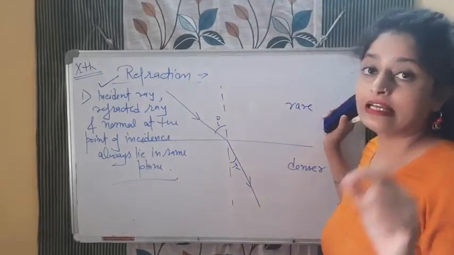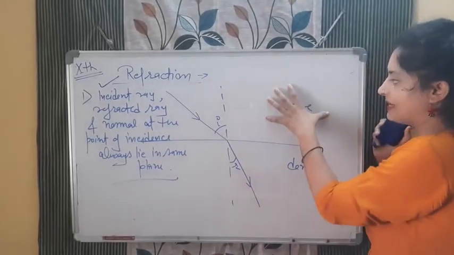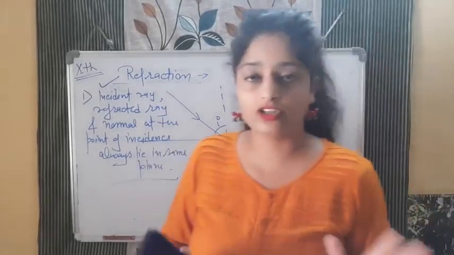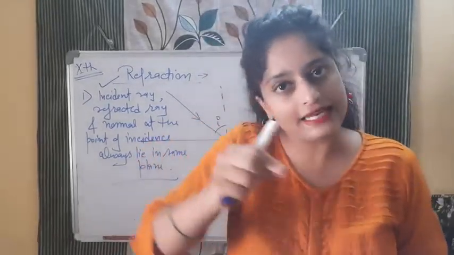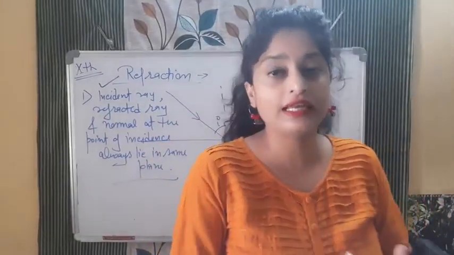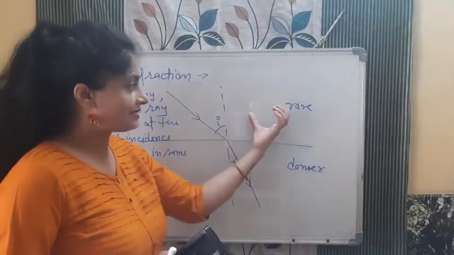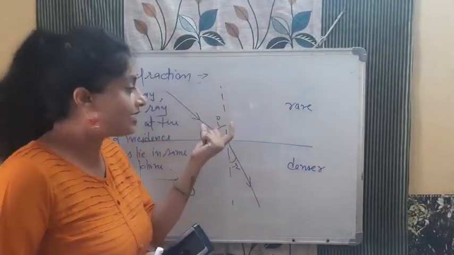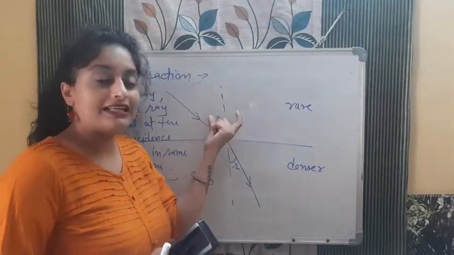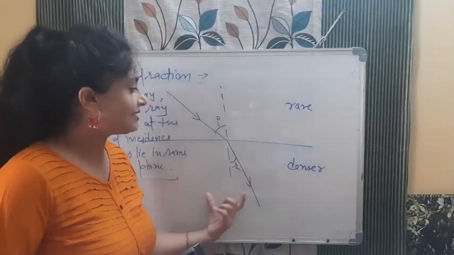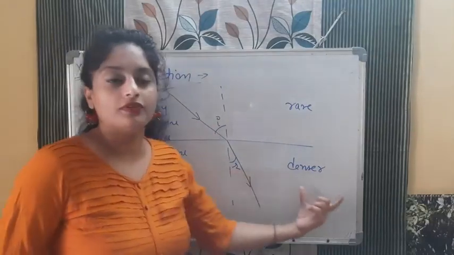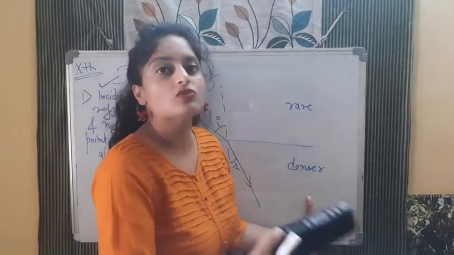The second law says the refractive index of the medium. See, listen carefully again, this term refractive index is the next topic that I will explain. Okay, for now listen, what is the second law. The second law says the refractive index and sine of the angle of that medium is equal to the refractive index and sine of the angle of another medium, which is always constant.